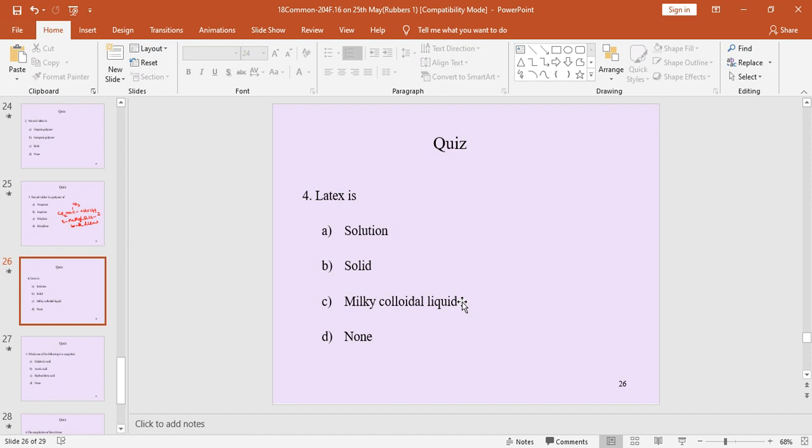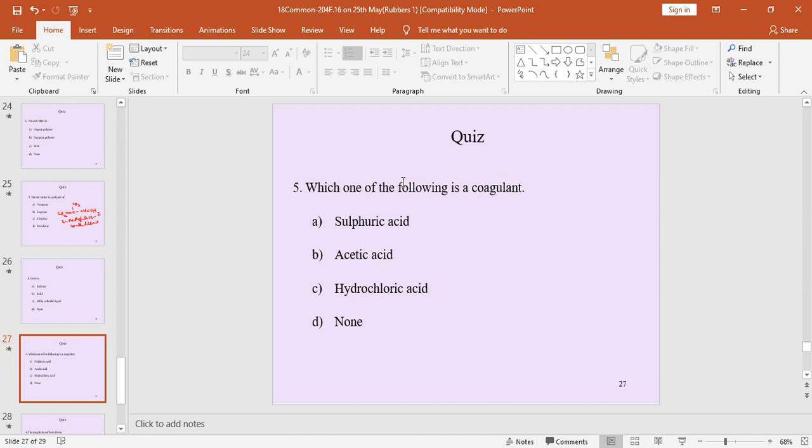From that liquid we get diluted latex. Finally it gives coagulants. From coagulants we get rolled sheets or other rubber materials, the crude rubber or smoke rubber. So this is the latex question. Fourth question. Next, see this question, try to answer it.